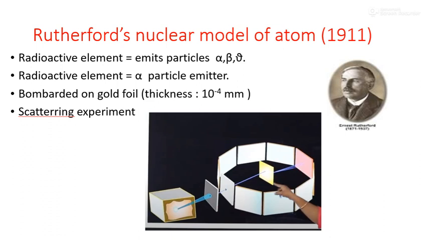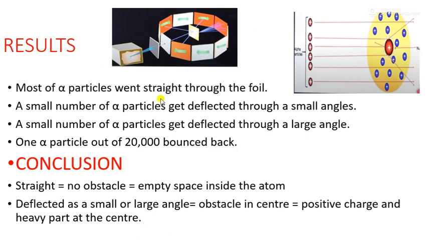But what happened when he did the experiment? He got the result that most of the particles, can you see here, went straight through the foil. They go across the foil. Some particles get deflected. Deflected means they get rejected and they come back. And only one in a large number gets deflected at a large angle.